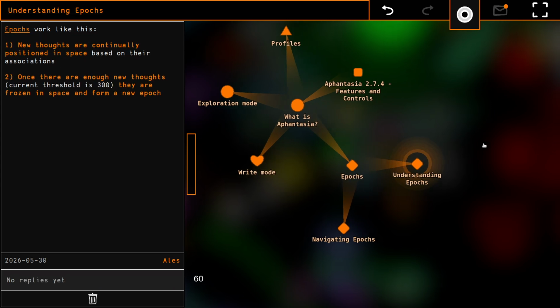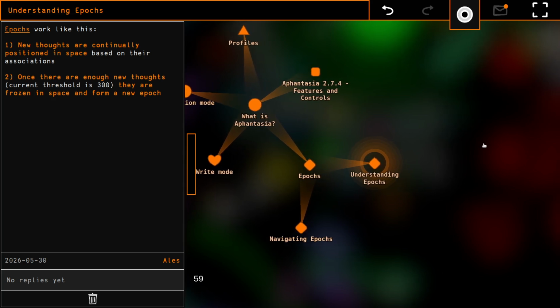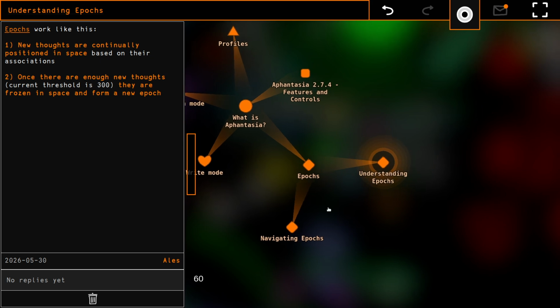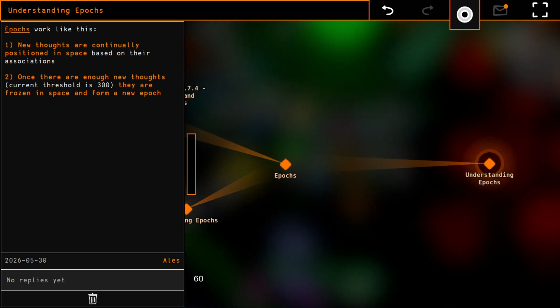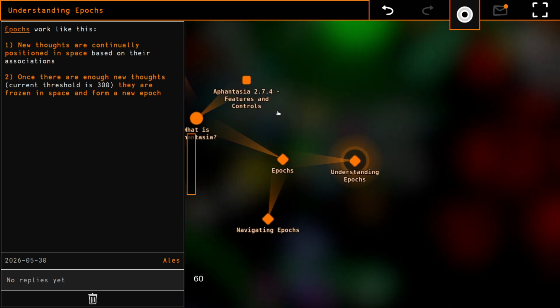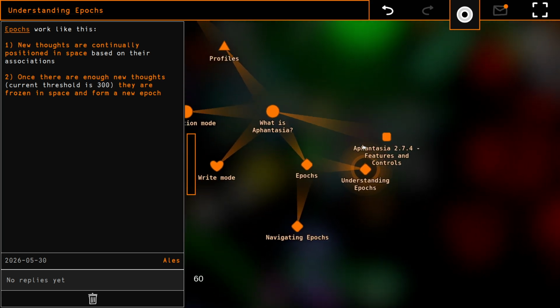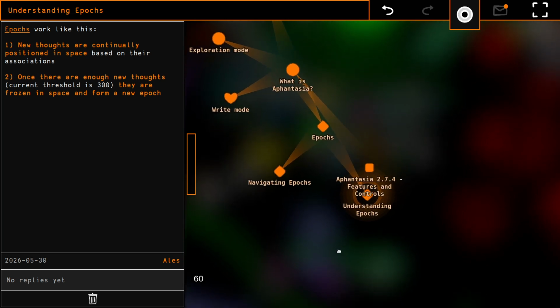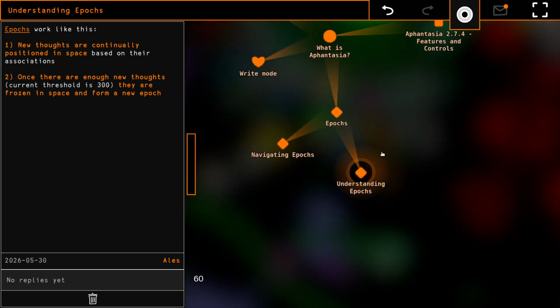So the point is that new thoughts are continually positioned in space based on their associations. If this thought is connected to this thought, they are going to always attract one another. And these two are not connected, so they will repel one another. I hope you can see that on screen right now.